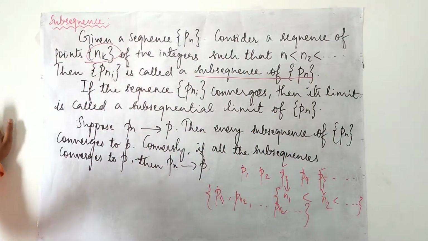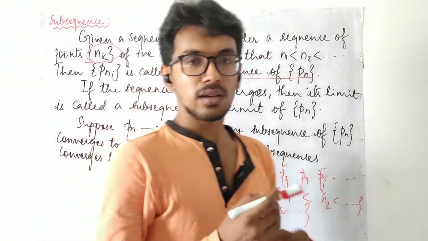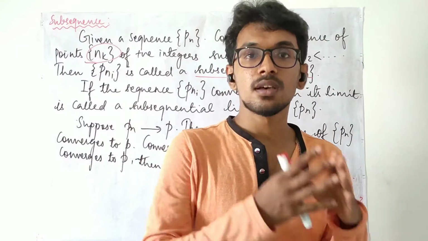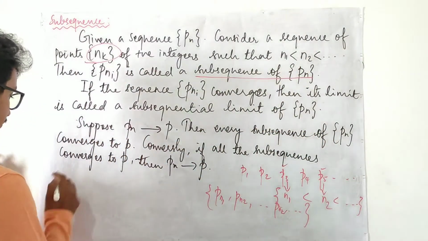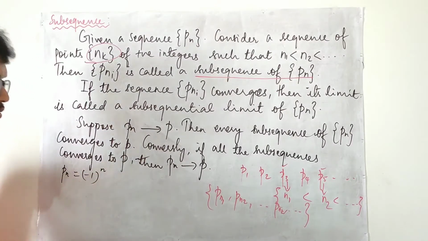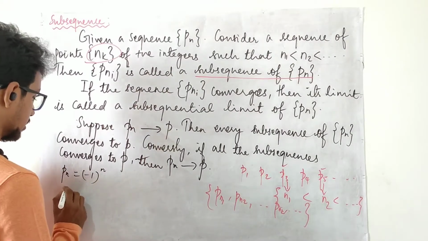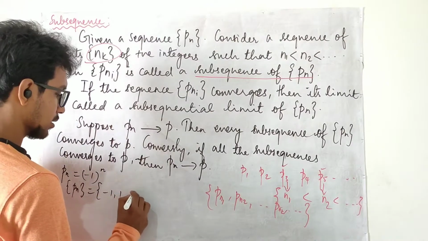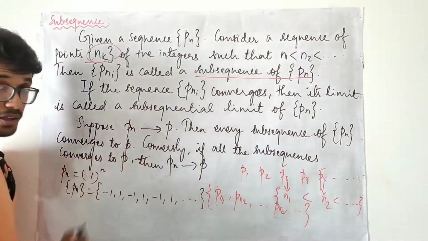the given sequence. And there are some situations where a sequence does not converge but a subsequence converges. For example, let us consider Pn to be minus 1 to the power n. What is your sequence Pn? It is minus 1, 1, minus 1, 1, minus 1, 1 and it goes this way.